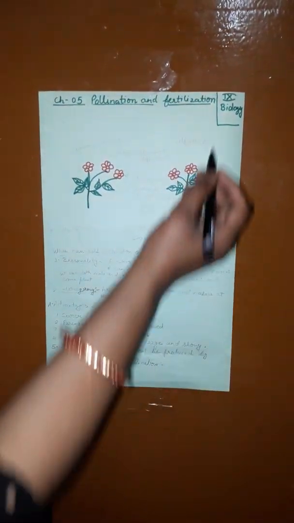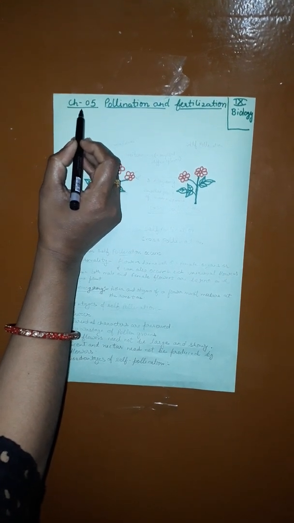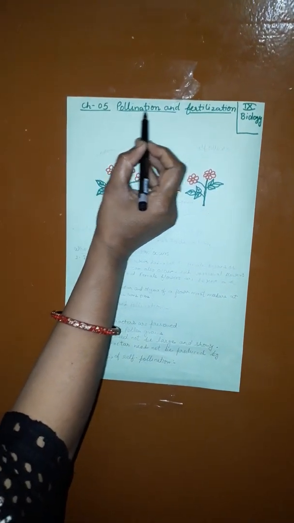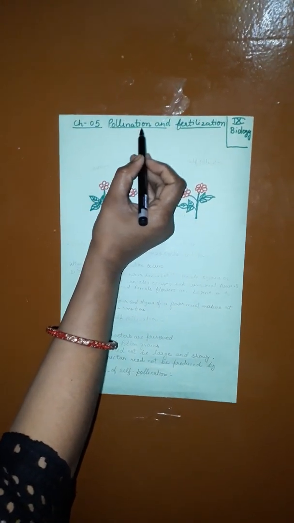Hello class 9th. Today I am going to start a new chapter, chapter number 5, pollination and fertilization. Now the first topic is pollination.